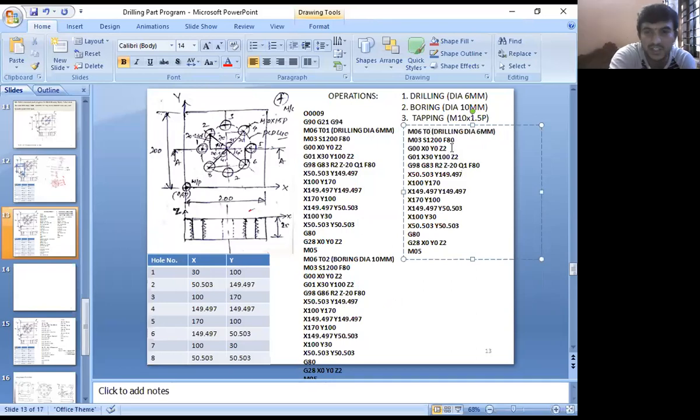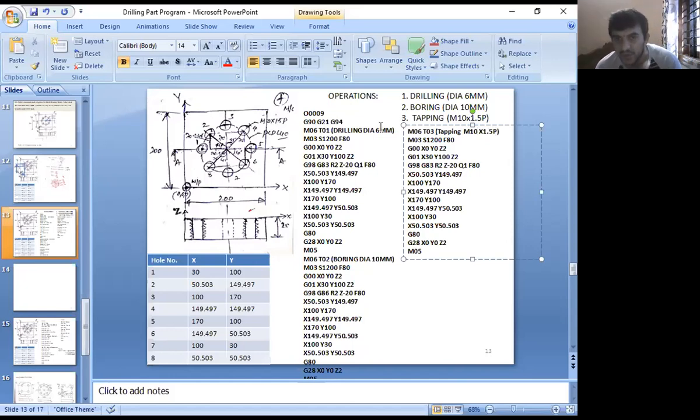I'll call it T03. It is a tapping tool. A tapping of how much size? M10 into 1.5 pitch. Am I right?